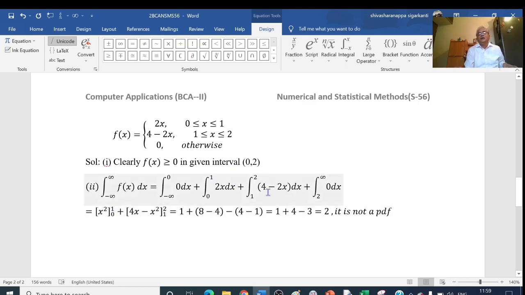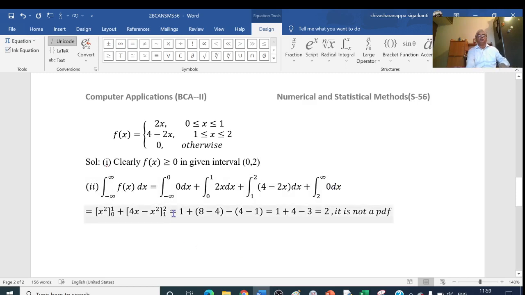Plus, integration of 4 is 4x, minus 2 times the integration of x, which is x square by 2, so the 2 gets cancelled and we get x square. So the integral is 4x minus x square between 1 and 2. The last integration is equal to 0.